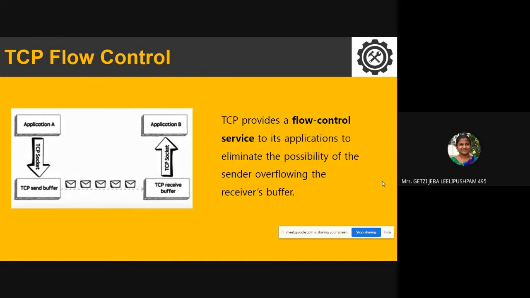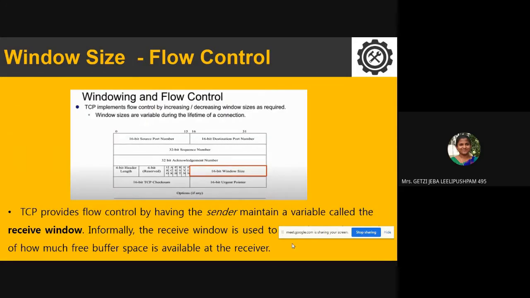So the data that comes in is not dropped, it is maintained in a buffer. You just have a small basket where you can put all the packets, and then later on you can deliver it to the application. Number two is a very important point. TCP maintains something called a window size. You would have seen this when we were discussing the segment structure. It's a 16-bit window size. So what is that window size? That is the amount of data that can be received by the receiver.